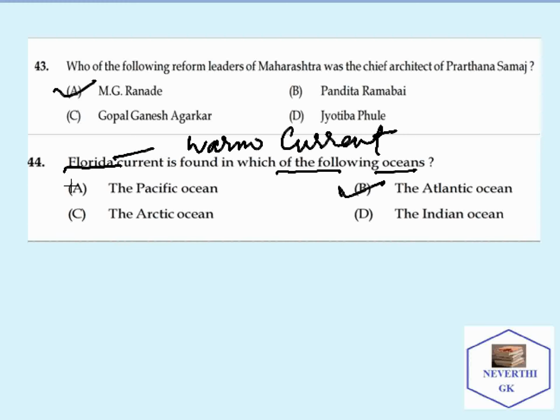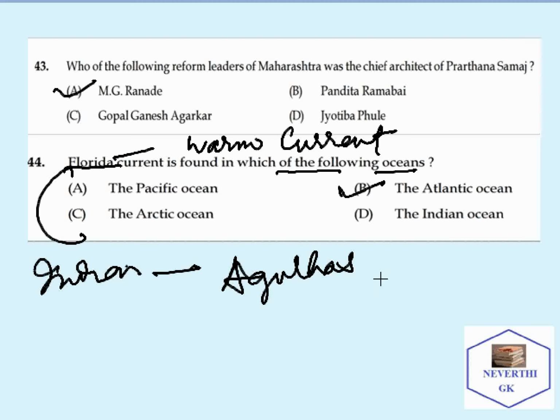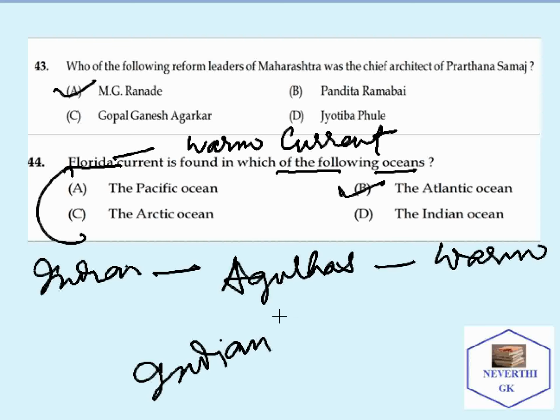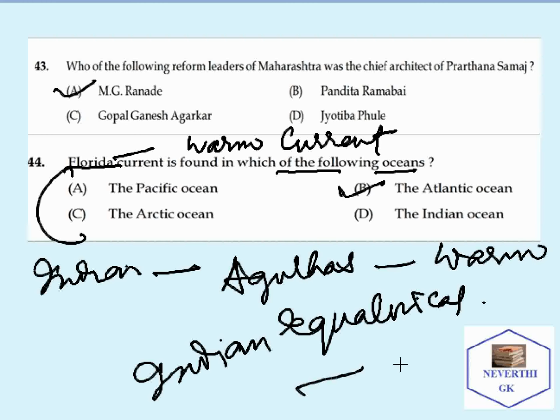Florida current is a warm current. There are many currents found in oceans, in the Pacific and in the Indian Ocean, like the Agulhas, which is a warm current, and the Indian equatorial current. It's also a warm current. This current can be warm or cool. As far as the Florida current is concerned, it is a warm current, and it is found in where? It is found in the Atlantic Ocean.